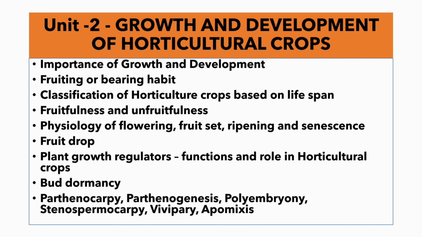They are Importance of Growth and Development, Fruiting or Bearing Habit, Classification of Horticultural Crops based on Lifespan, Fruitfulness and Unfruitfulness, Physiology of Flowering, Fruit set, Ripening and Senescence, Fruit drop, Plant growth regulators, its function and role in horticultural crops, bud dormancy, parthenocarpy, parthenogenesis, polyembryony, stenospermocarpy, vivipary and apomixis.